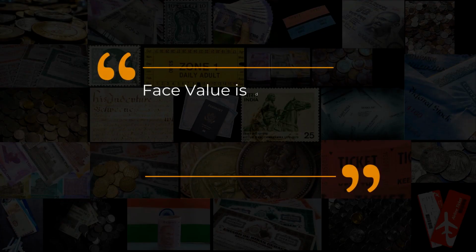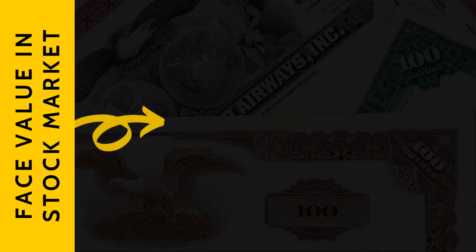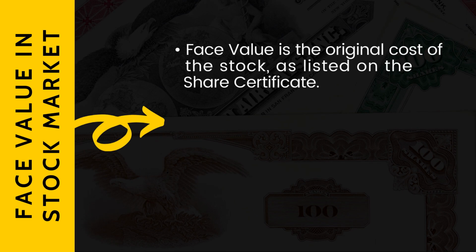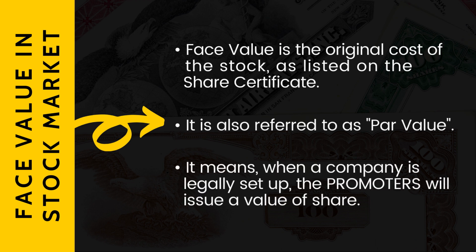The definition says face value is the value printed on the money or a bill or a bond or any share, based on its appearance. It is generally a value which is printed on its face. This is termed as face value. So, in the stock market, the face value is the original cost of the stock as listed in the share certificate. It is also called par value, which means when a company is legally set up, the promoters will keep a value of a share. That is technically termed as face value.